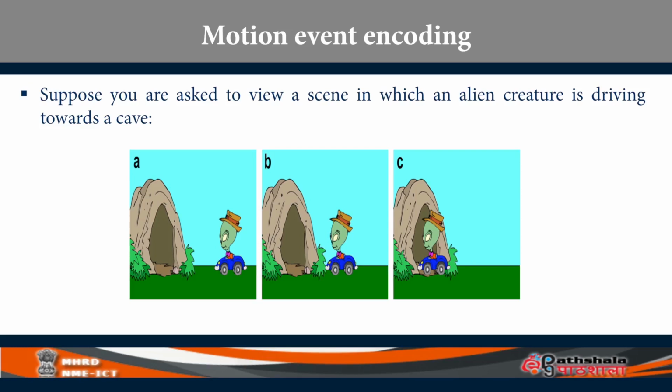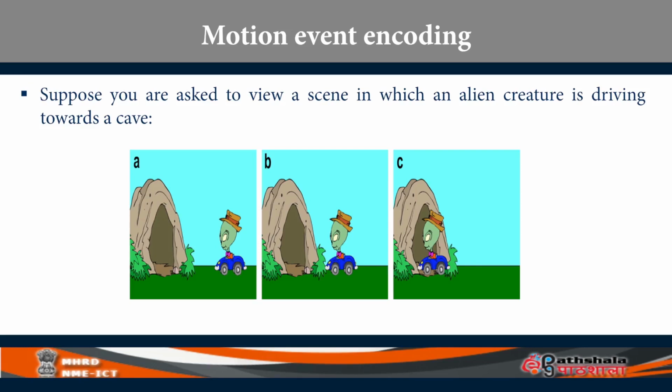You are shown 3 sequences of this picture. In sequence A, the alien is sitting on the car and the car is quite far away from the cave. In sequence B, the alien on the car has approached the cave. In the final part, it's entering the cave.